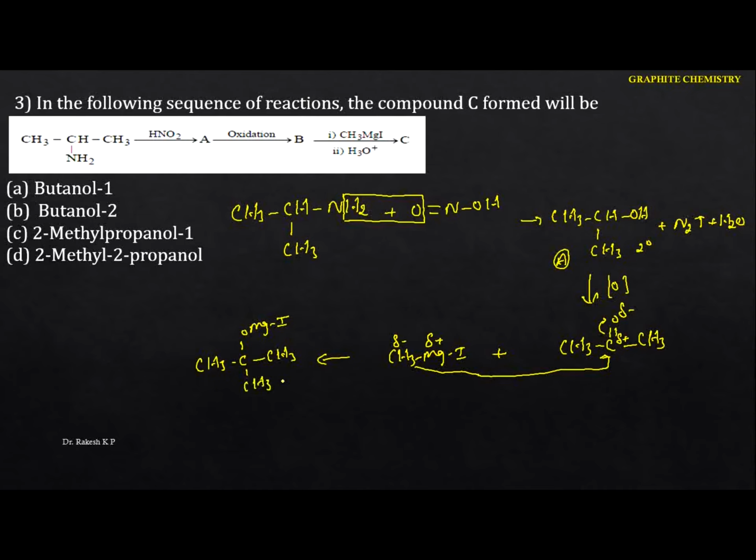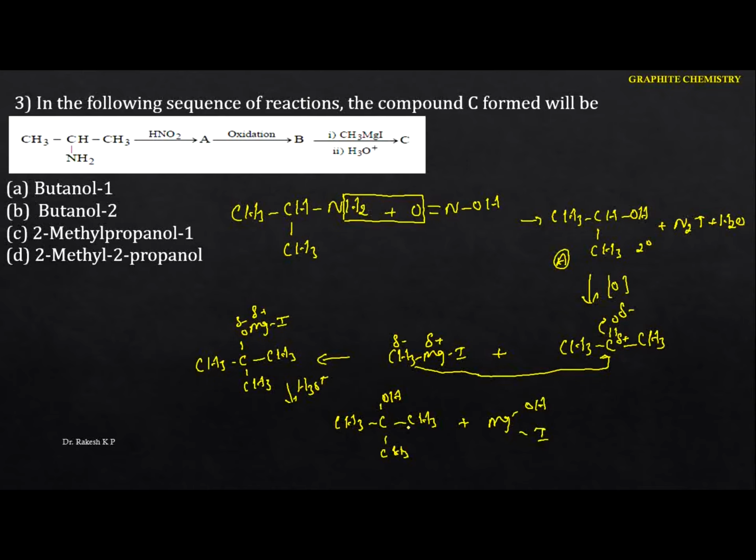Once you got this compound, upon hydrolysis, again I can write that this is delta plus and this will be delta minus here, and the positive part of the water goes to the O minus. Finally we got CH3, OH, here CH3, and here also CH3, and the byproduct will be hydroxy magnesium iodide. Finally we got tertiary butyl alcohol.